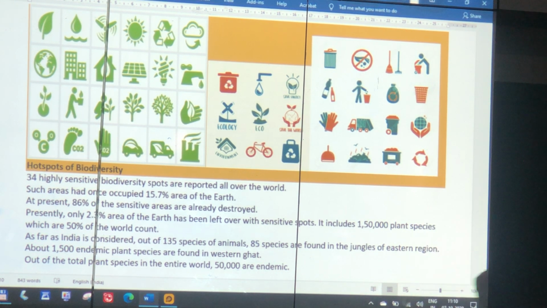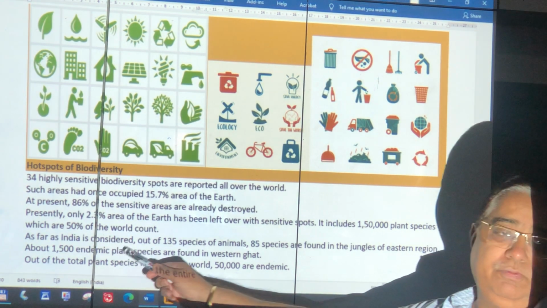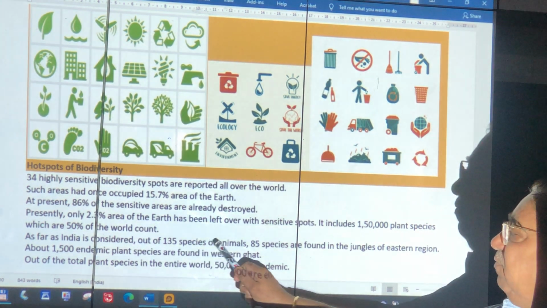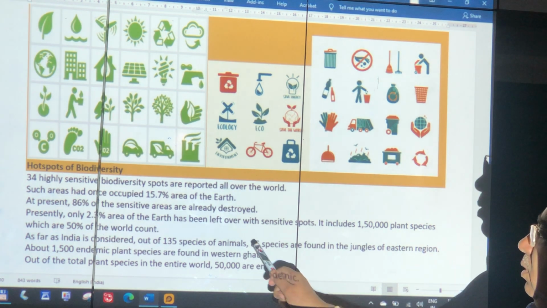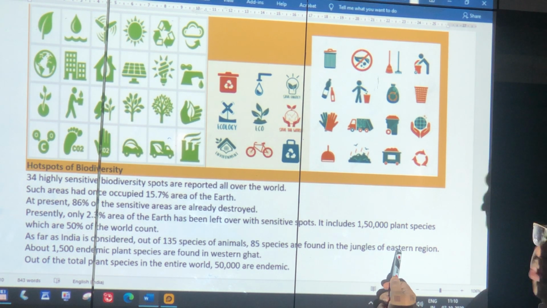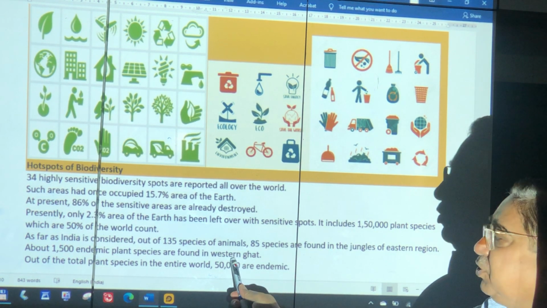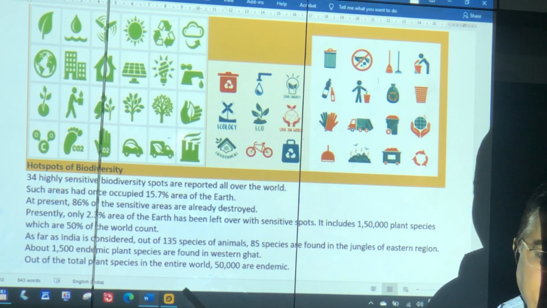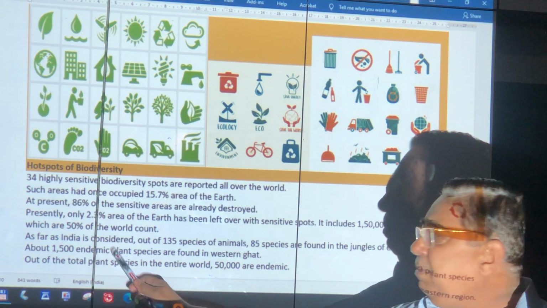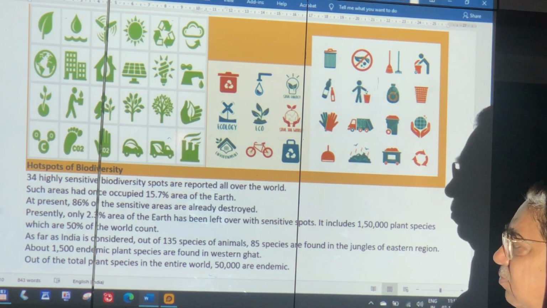1,50,000 plant species gone. Gone. We can never find those plants. We have diagrams, we have photographs, we have history. We now can't find them. India, because we are living in India, 135 animal species, 85 only in the eastern jungles, 85 out of 135. Gone. Western Ghats, you know, Lonavala, Khandala, Pune, 1500 endemic plants, they don't grow anywhere else.